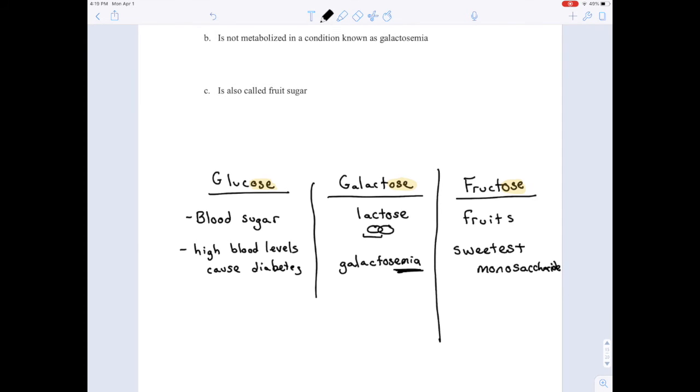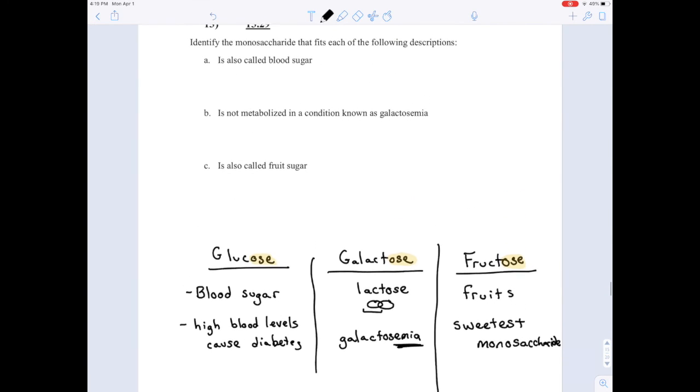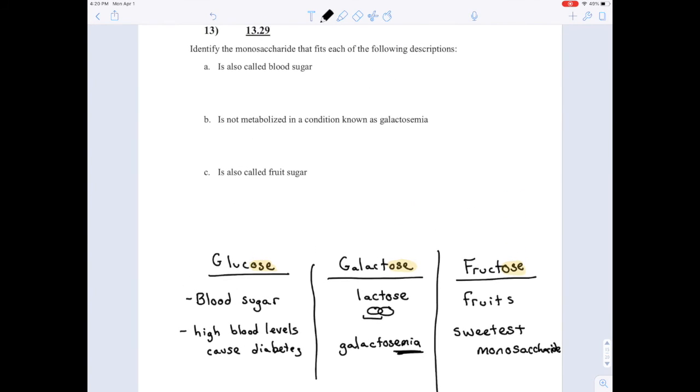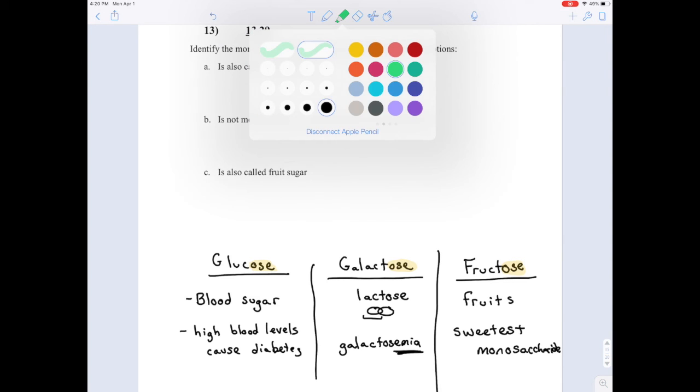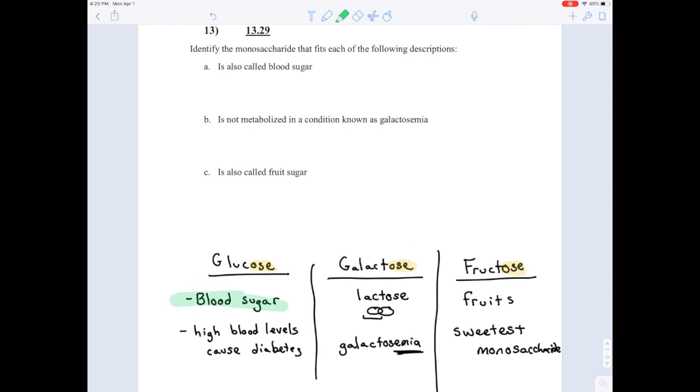Okay, armed with that knowledge, let's go back here. It says to identify the monosaccharide that fits each of the following descriptions. Is also called blood sugar. Well, that is clearly glucose. So, glucose.